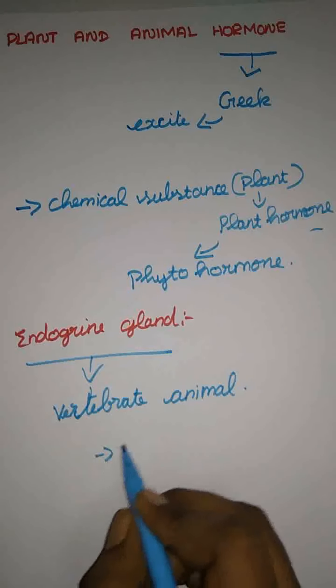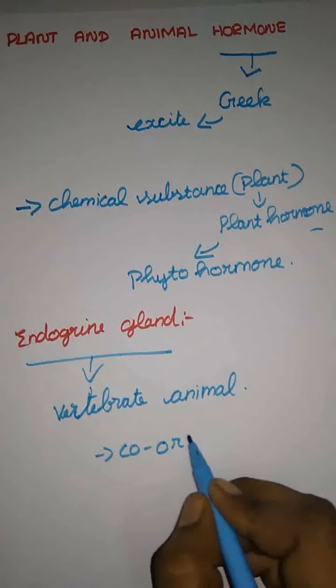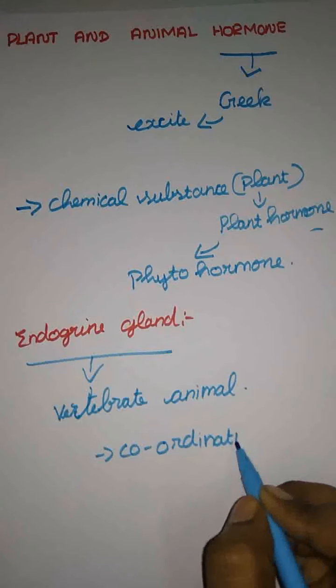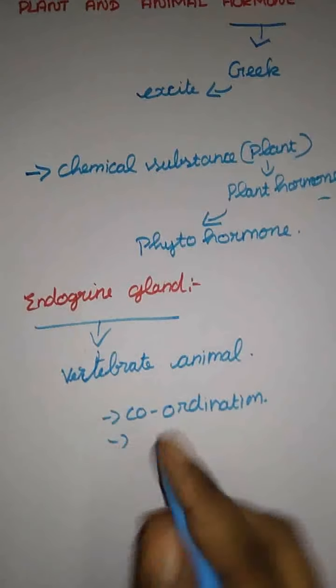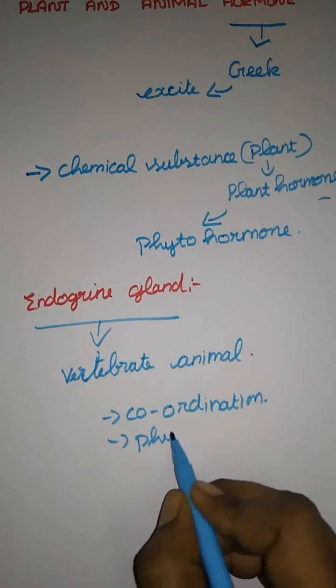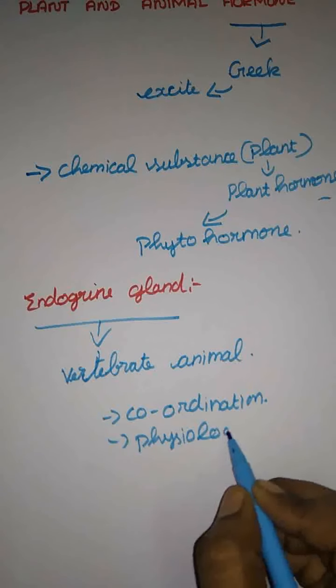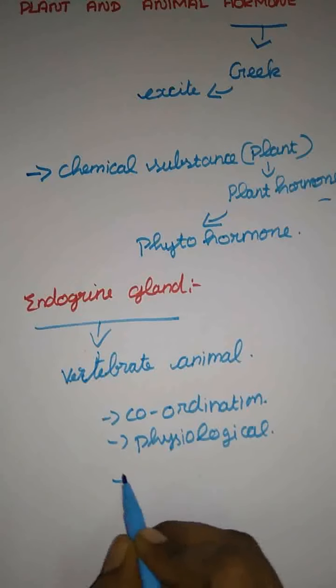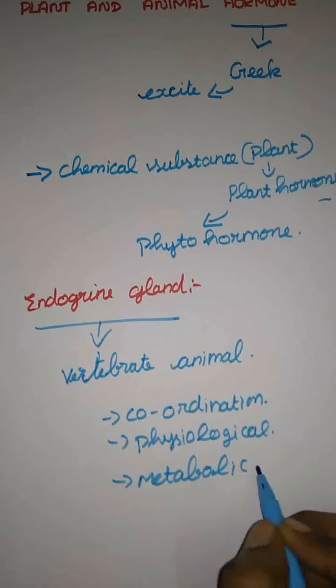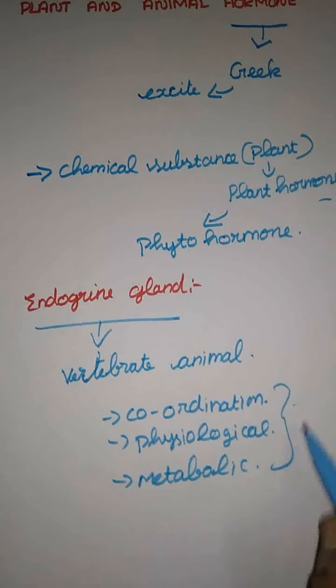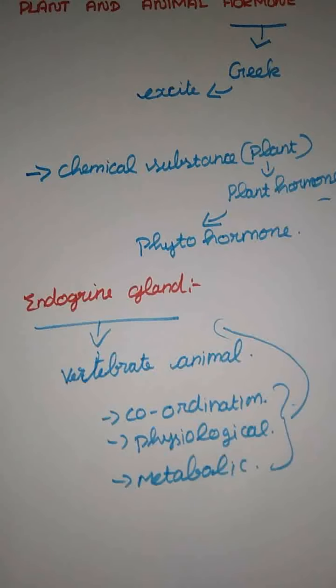For example, the first one is coordination. And next one, they are having a physiological function. And next one, metabolic activity. So these are all the functions integrated by the endocrine gland, that is the hormones.